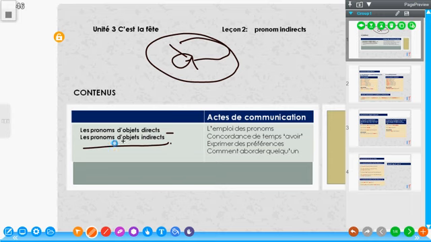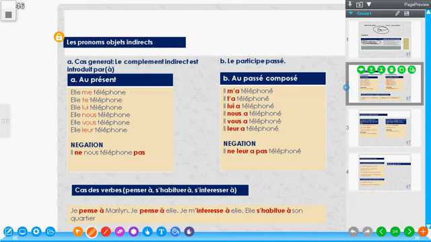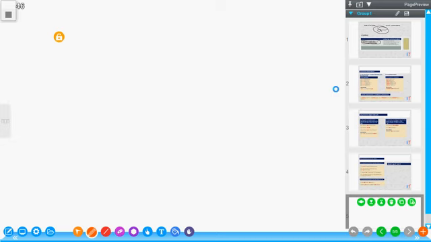Now, the direct object pronouns, yeah, we've done that and I hope we all understood. Here, we are now doing the indirect object pronoun. We must have done it in our A1, but here we are going to re-emphasize it to make sure the application of this particular rule is concrete and you can use it anytime. Now, the indirect object pronoun is just like the direct object pronoun. Like I said, the only difference is the preposition à that is always placed before the nouns in indirect sentences.